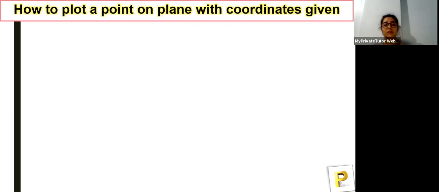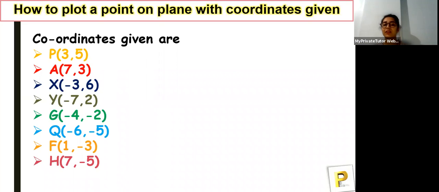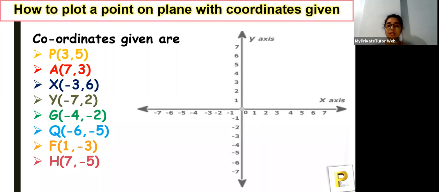Okay, so the coordinates given are P 3 comma 5, A 7 comma 3, X -3, 6, Y -7, 2. These are the names of the points. G is -4 and -2, Q is -6 and -5, F is 1 comma -3, and H is 7 comma -5. So let's see where they lie. Let's go for the first one.